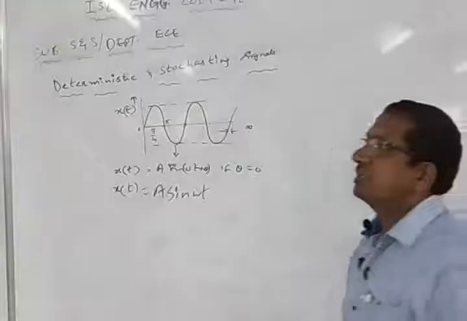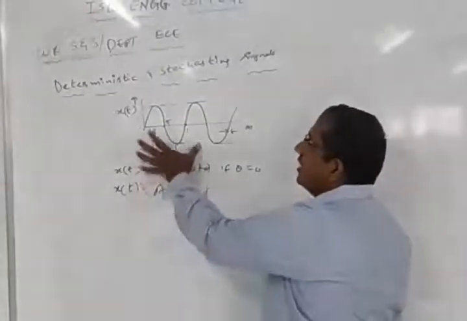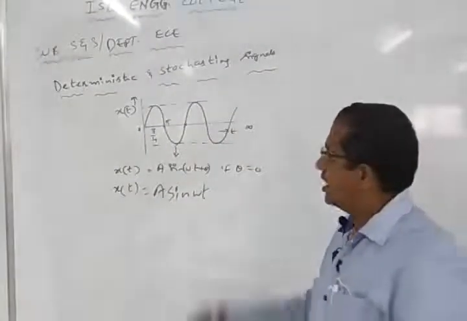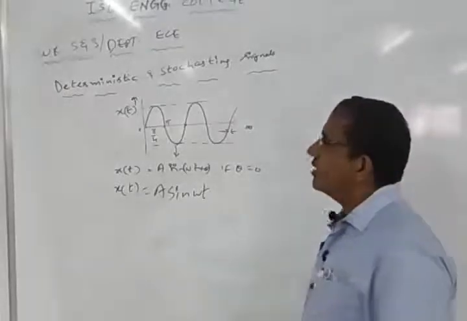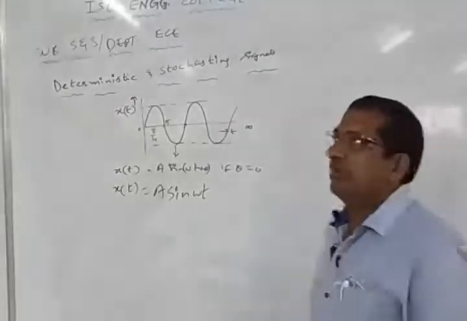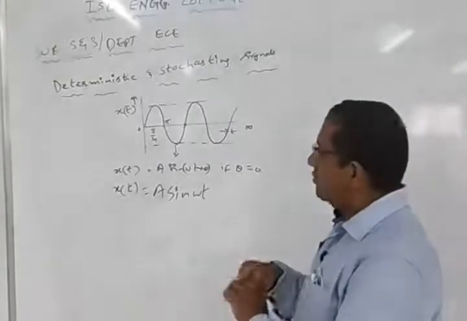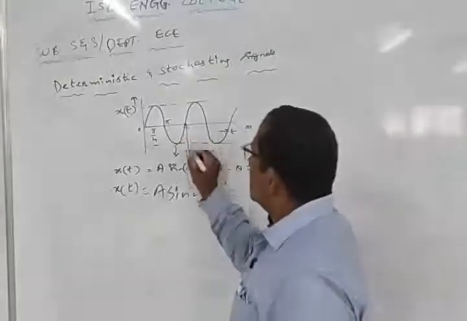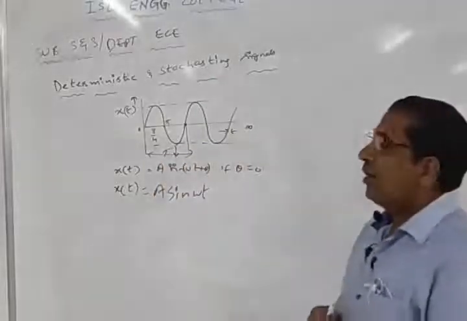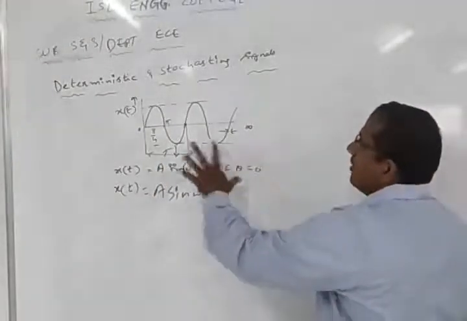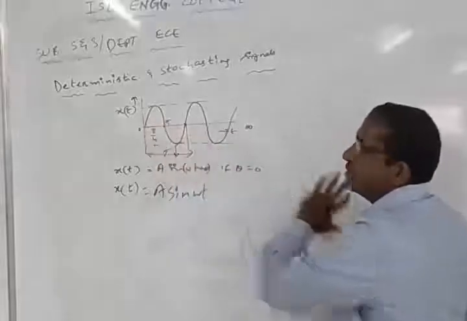continuously at each and every value of time. That means this signal, if it is really getting repeated continuously, definitely comes under a periodic signal. So now this can also be called a deterministic signal. That means if you know the values of this signal at a particular time, you are able to know the values of this signal in the future also.